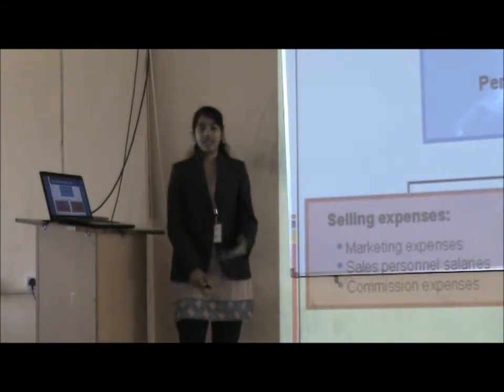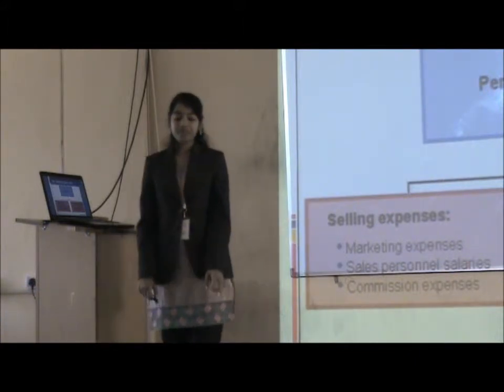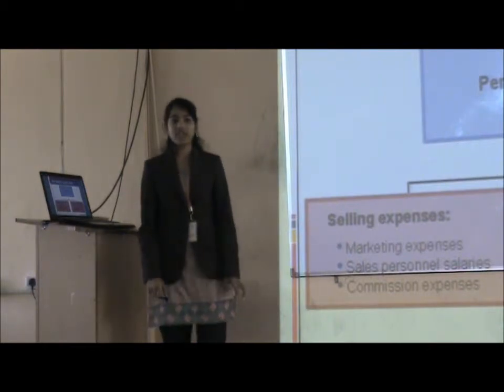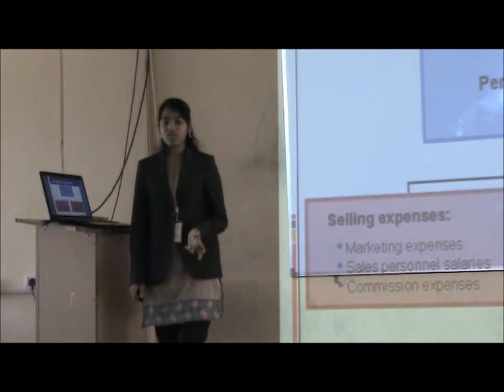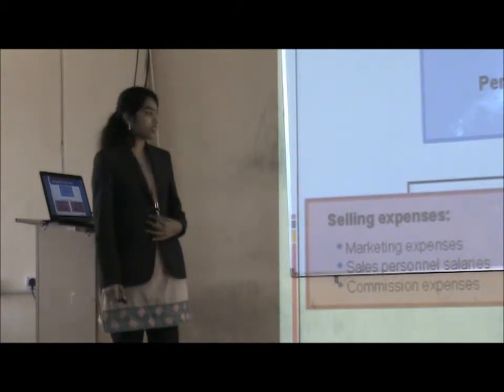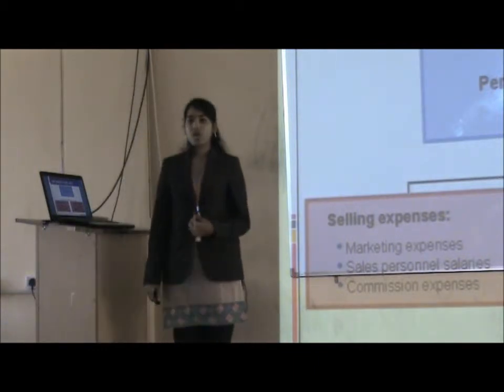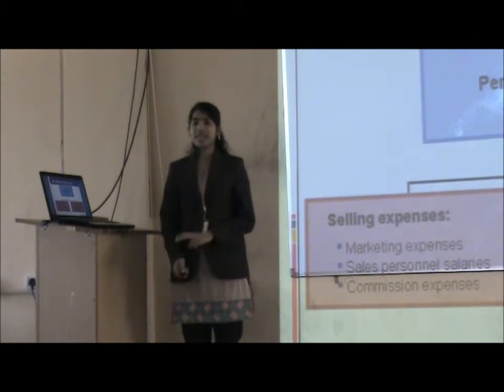Manufacturing costs and selling costs are not included in administrative costs; the costs of managing the organization are called administrative expenses. And cost will be divided into two types: period cost and product cost.